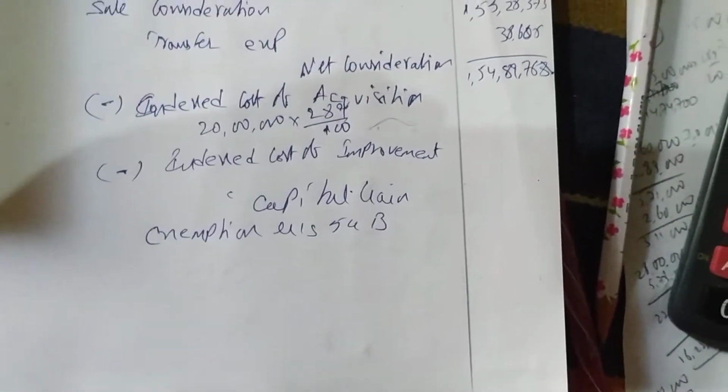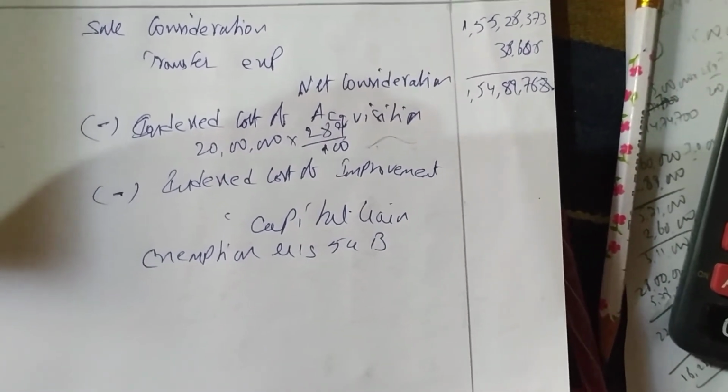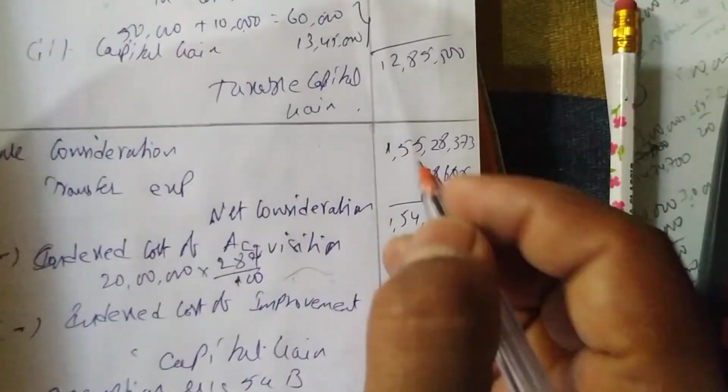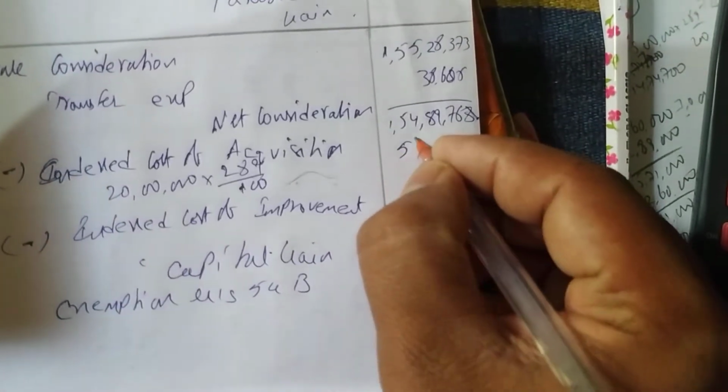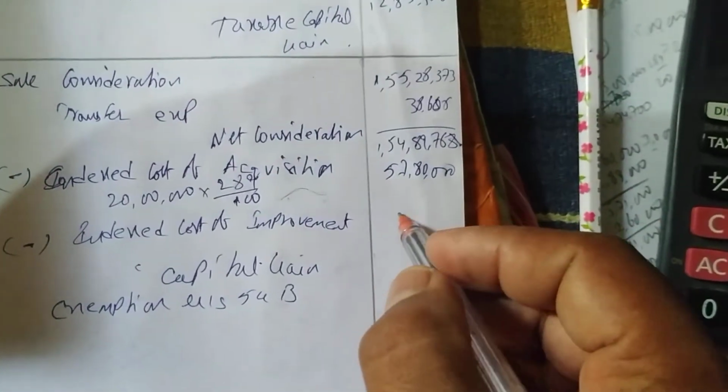So now indexation: 20 lakhs into 289 divided by 100, getting 57 lakhs 80,000. So index cost of acquisition is 57 lakhs 80,000. Index cost of improvement is nil.